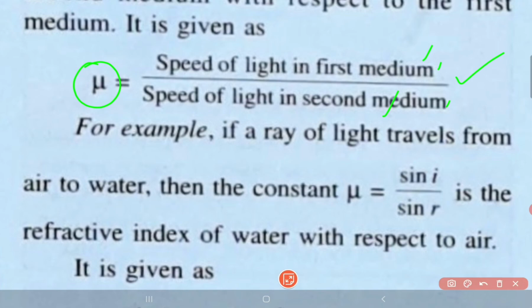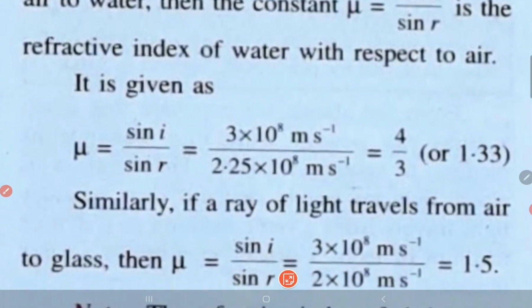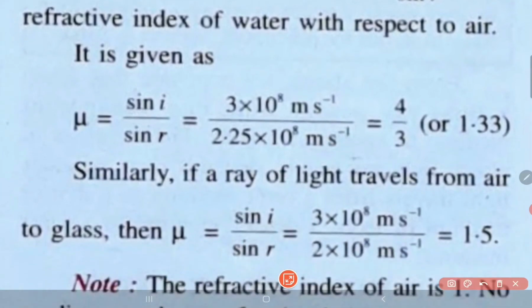For example, if a ray of light travels from air to water, then the constant mu can be calculated by knowing the values of sin i and sin r. It is the refractive index of water with respect to air, given as sin i upon sin r. Thus they are using the other formula: the speed of light in air, that is 3 × 10⁸ meter per second, which we have studied in the first paragraph, and the speed of light in water, which is 2.25 × 10⁸ meter per second, right? Thus by dividing these two numbers, I shall get 4/3 or 1.33.